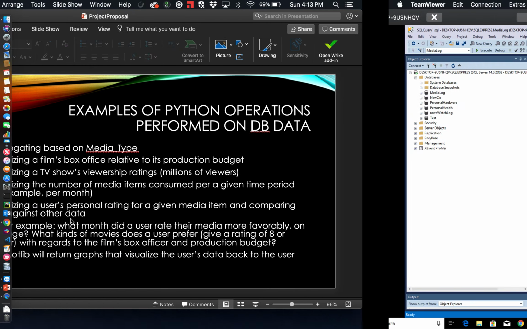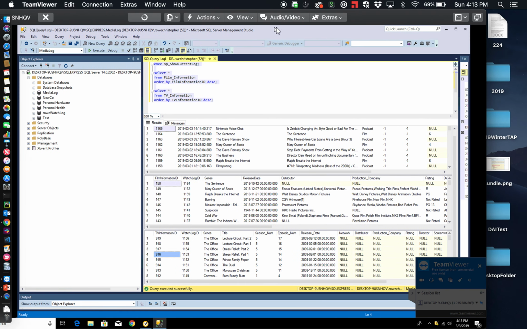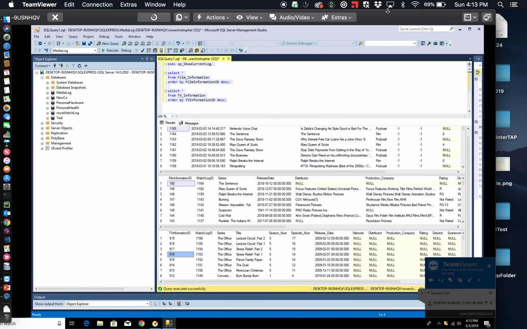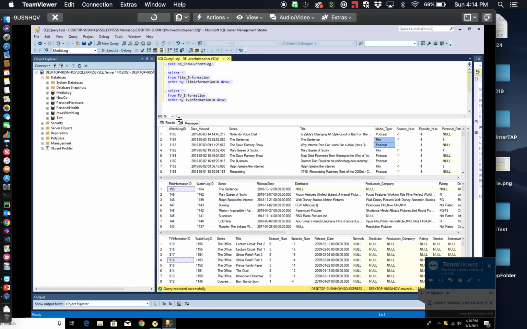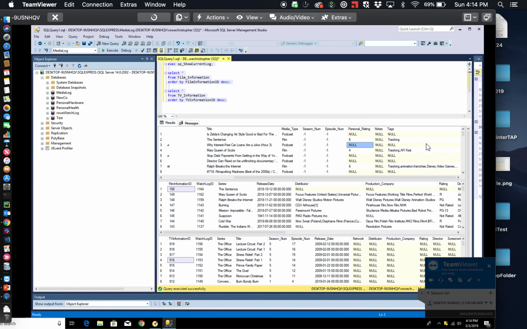I wanted to quickly show the database that I've built. This is part of something I initially started in a previous UCLA Extension class, but I've built this out for a little over a year now, so I've captured a bunch of different data, and I just have 3 different views here to show 3 different tables that I'd especially use. Every time I log something, I have a general table, shown on top, which has all of the different media types captured in one table. It'll have series, title, date viewed, an ID, personal rating, notes, and tags.